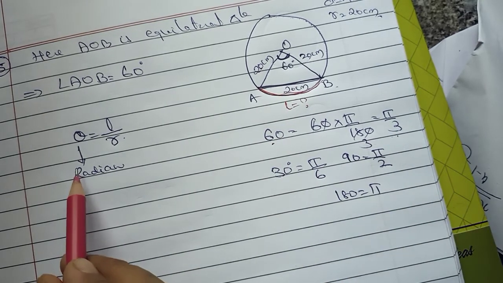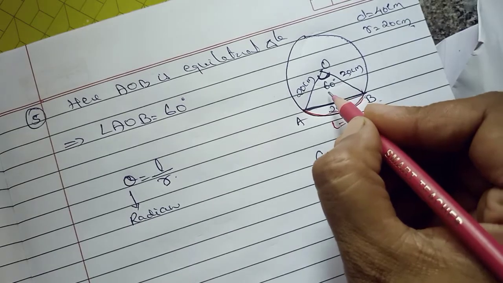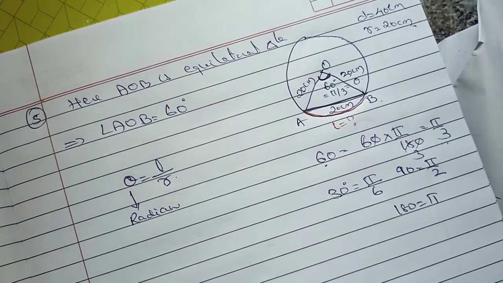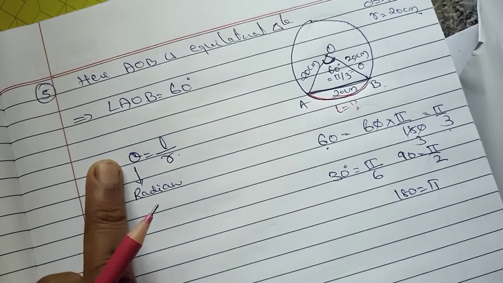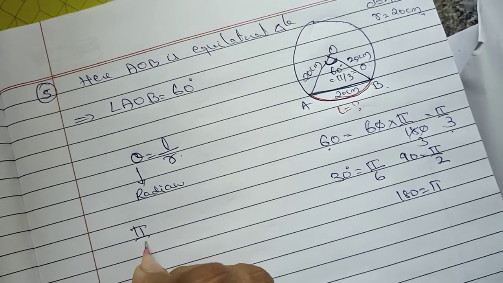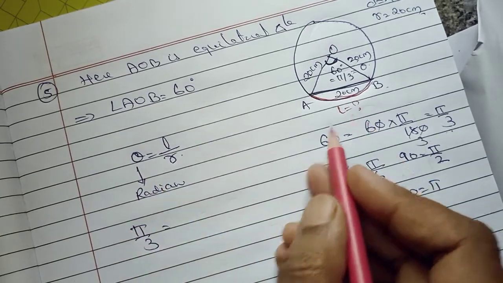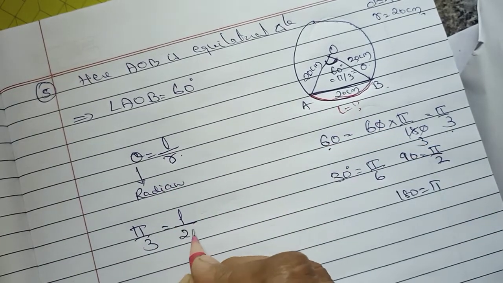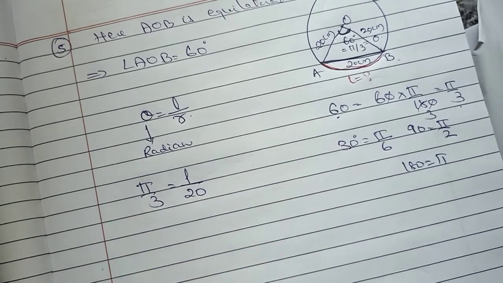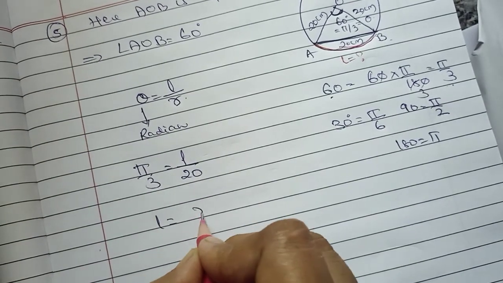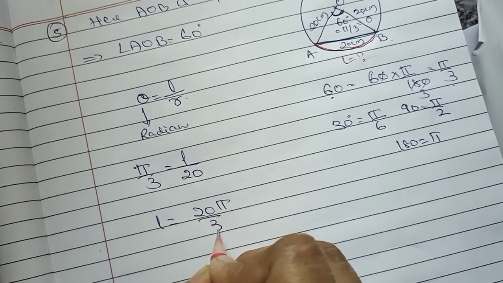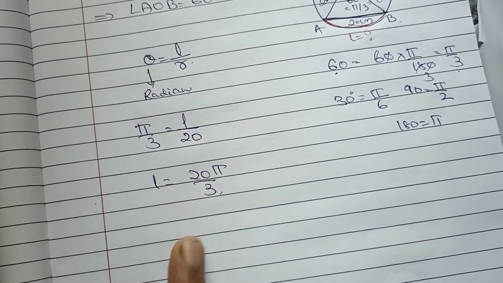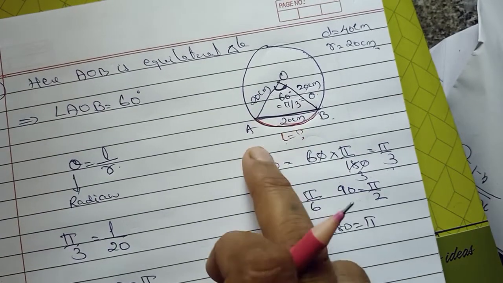So let's put this value here. This 60 is nothing but pi upon 3, and pi upon 3 is my theta now. Now I will put here, theta is pi upon 3. And length of arc, I have to find the length of arc. And radius is given 20. Now cross multiply this. So L is equal to 20 pi upon 3. This is your answer. So length of arc is equal to 20 pi upon 3 when we have such type of figure.